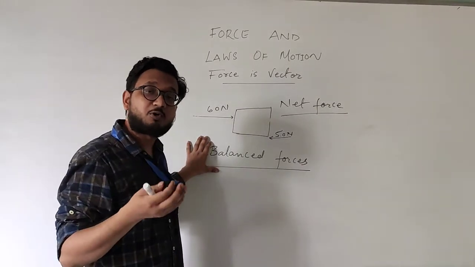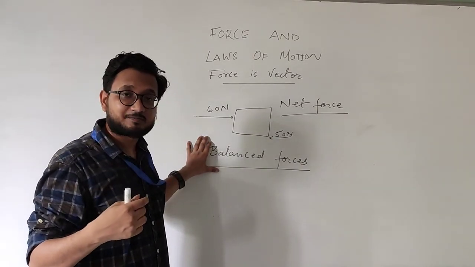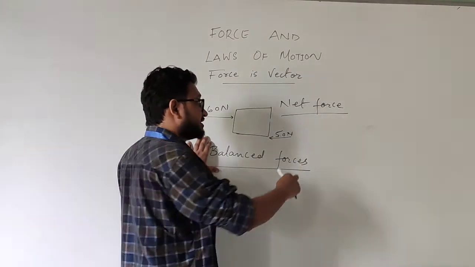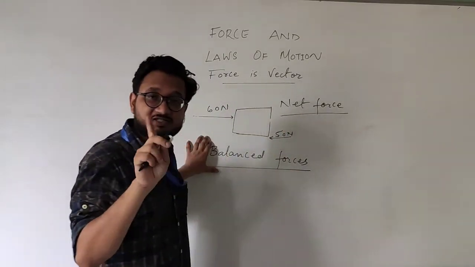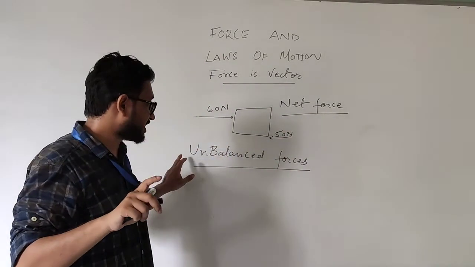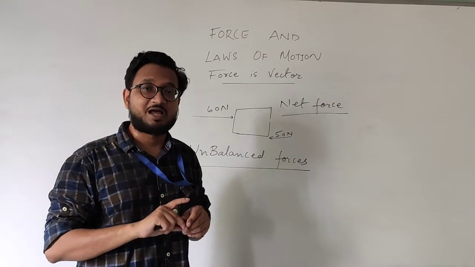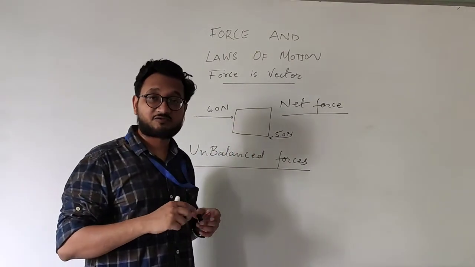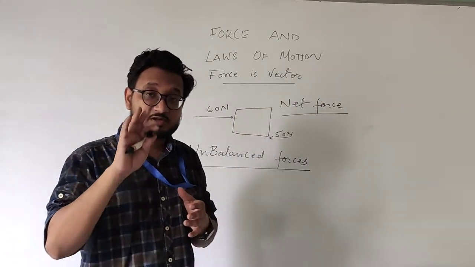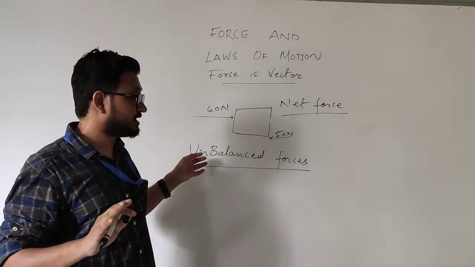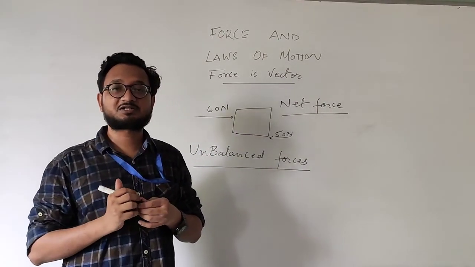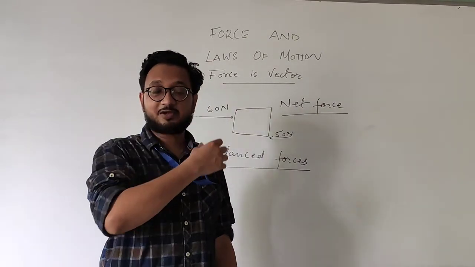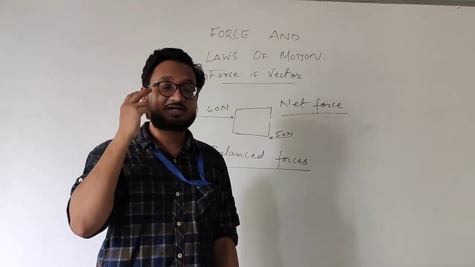Now if 2 or more forces are acting on the object in such a way that the net force is not 0, then such forces are called unbalanced forces, and the object is set in motion because of unbalanced forces, or the object is stopped because of unbalanced forces. I hope it is clear to you, students. Okay? We will talk more about it in the next video.